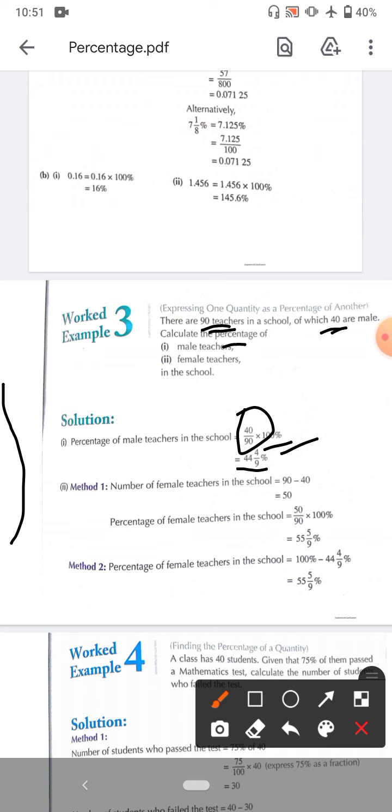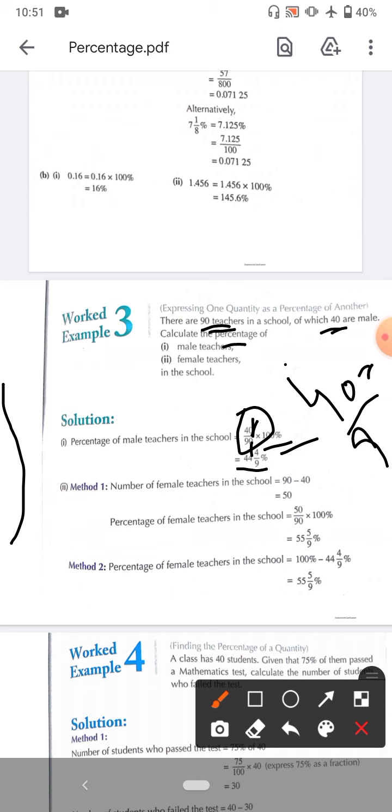You can also write it in decimal point. It means 40 multiplied by 100 by 90. When you solve it, 0 cancels by 0, 4 by 9, 400 by 9. Solve it and you will get 44 point something, or 44 and 4 by 9%.